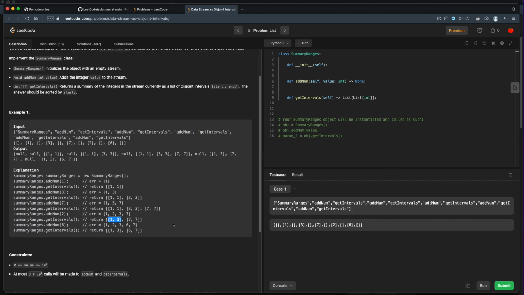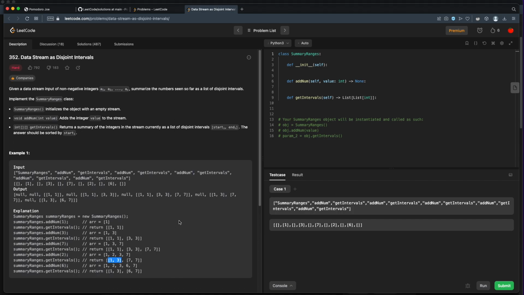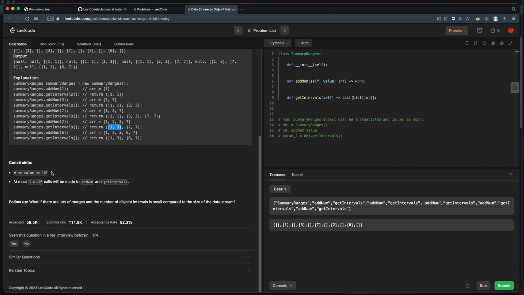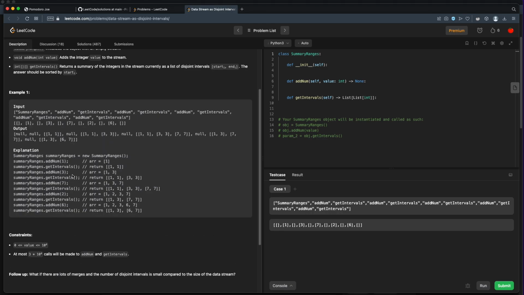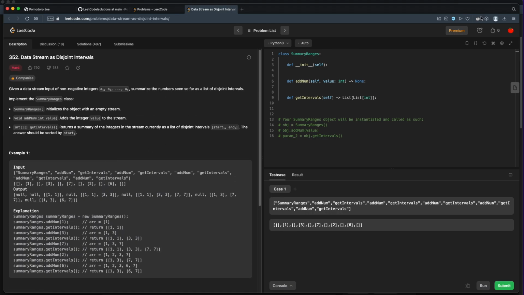Okay, this is pretty straightforward. Oh, this is even better. So taking a look at the constraints, we can see that our values are between 0 and 10 to the 4th, which is pretty small. So I have an idea of what we can do here. With that, we will set 25 minutes on the Pomodoro timer and get started.